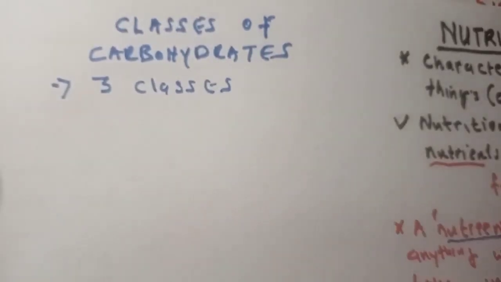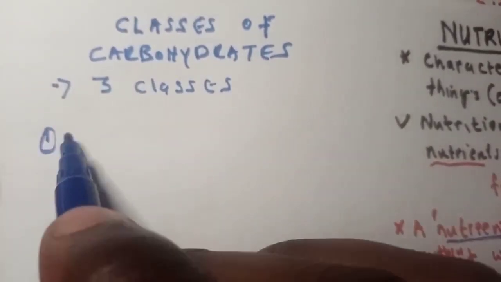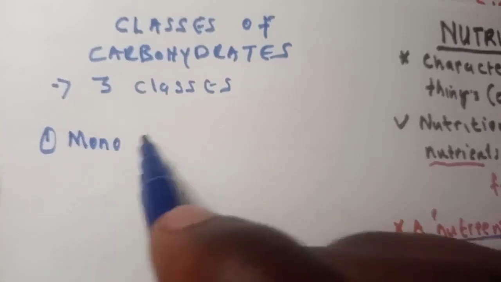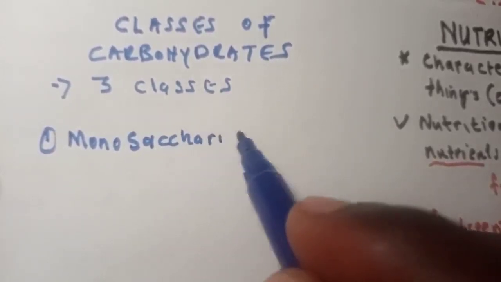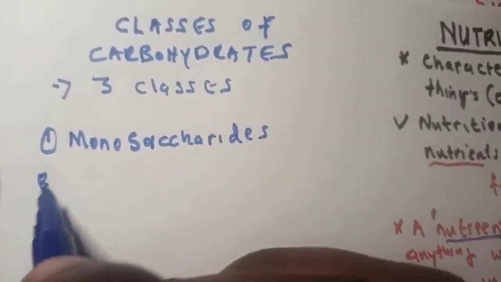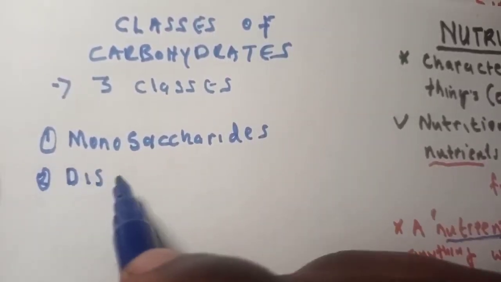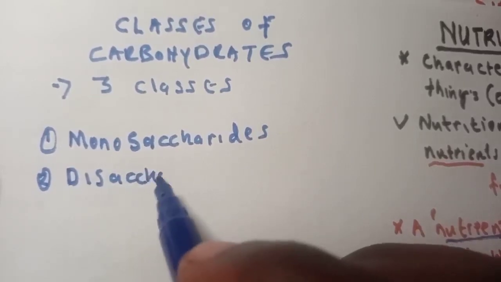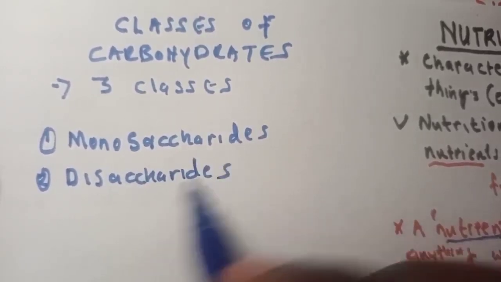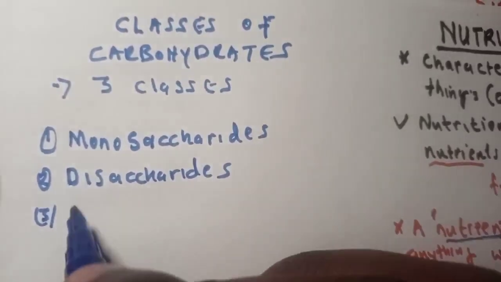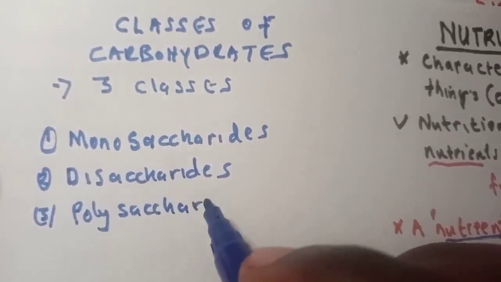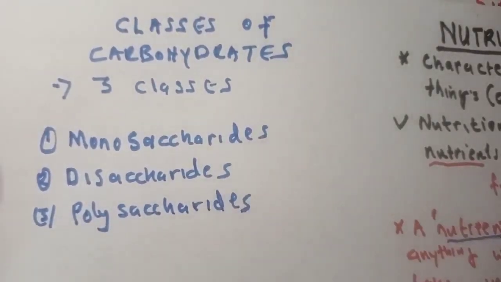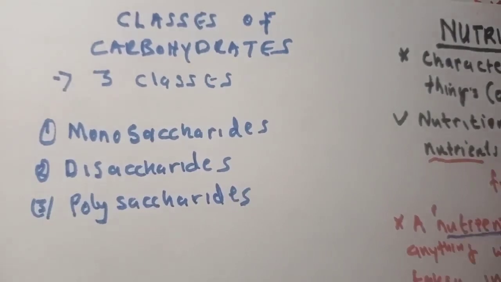Number one, you have what we call monosaccharides. Number two, you have disaccharides. Number three, you have polysaccharides. These are the three major classes of carbohydrates.